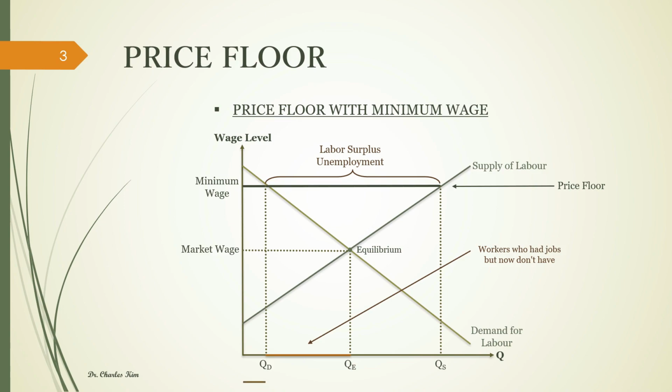The brown line on the same horizontal line represents the lucky workers, who are able to keep their jobs after the imposition of minimum wage. Let's study in more detail with the consumer and producer surplus. The original consumer and producer surplus are shown in the diagram.